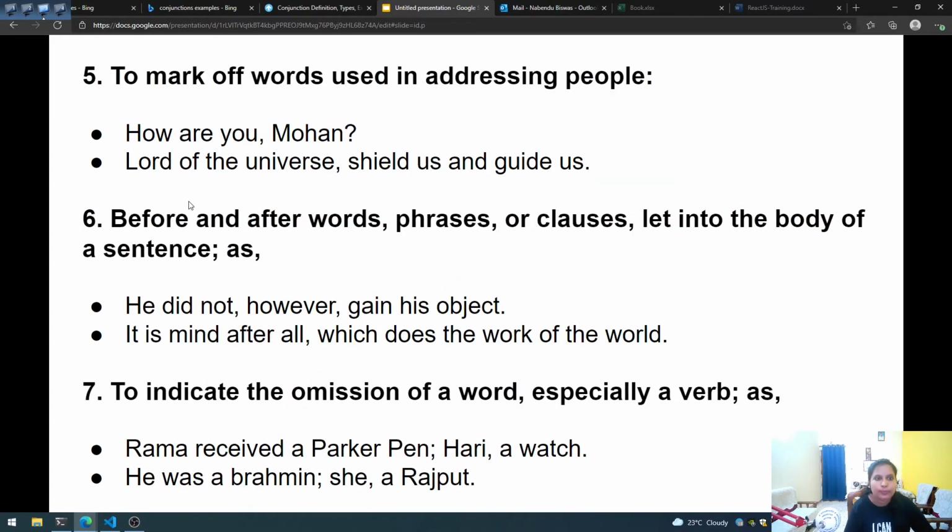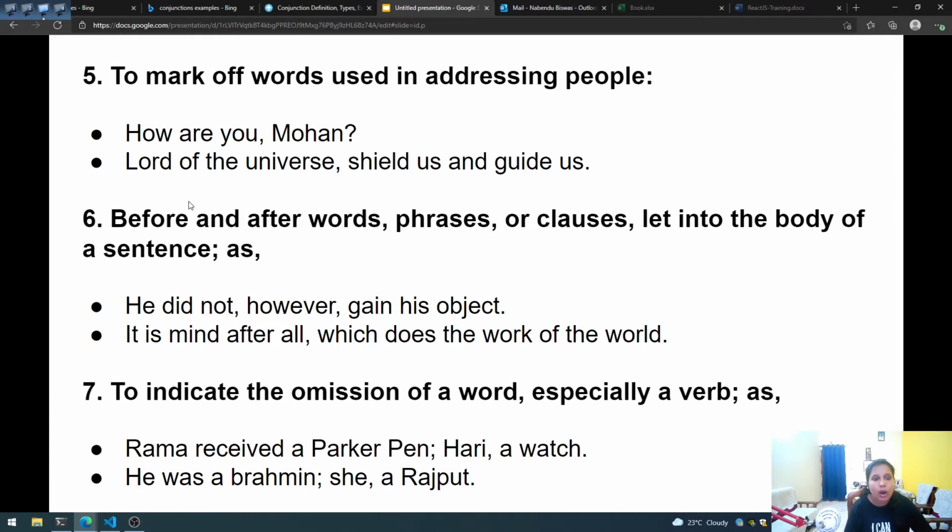Next rule: to mark off words used in addressing people. We generally address people by using a title or by using their name. So whenever we are addressing people, we should put a comma before or after the address.